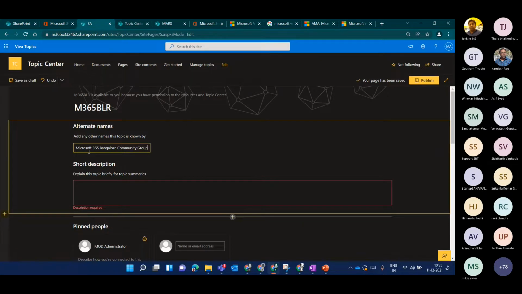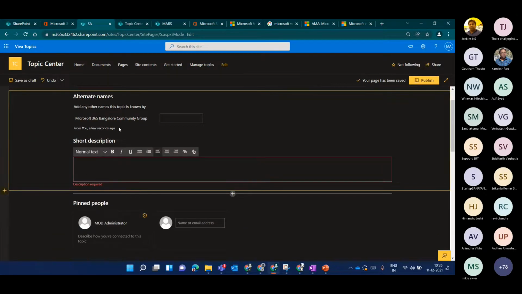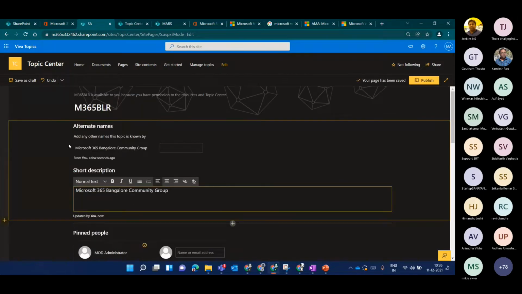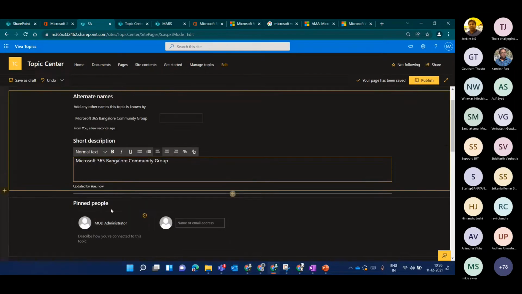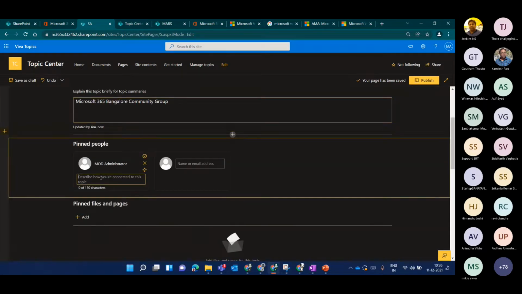Whenever a new user sees this topic name, they will understand what this word or acronym means. For now I will give the same explanation. And I want to engage with this topic, so I want to attach the names of people who are related to this topic, maybe the organizers. Right now, the admin is already added.